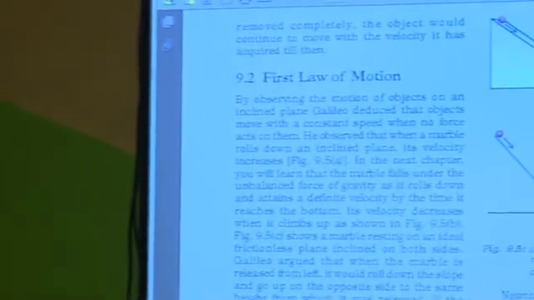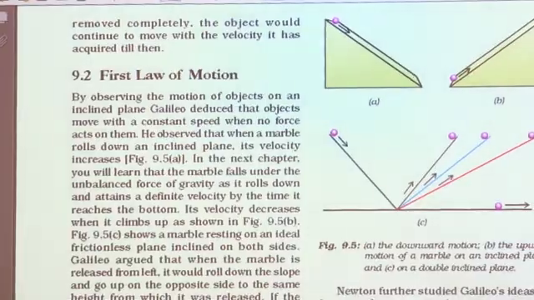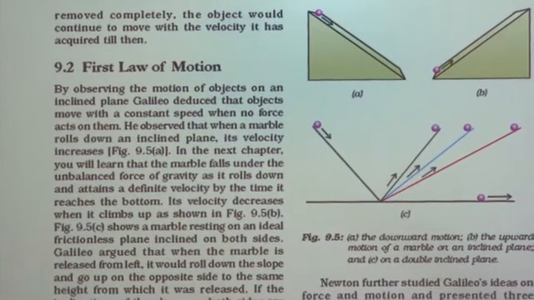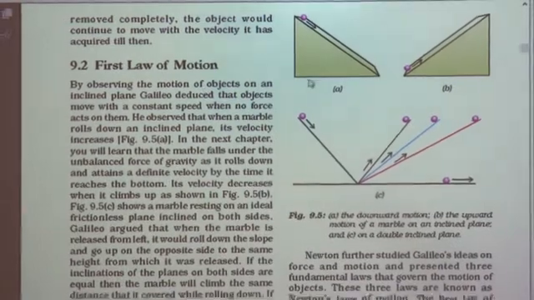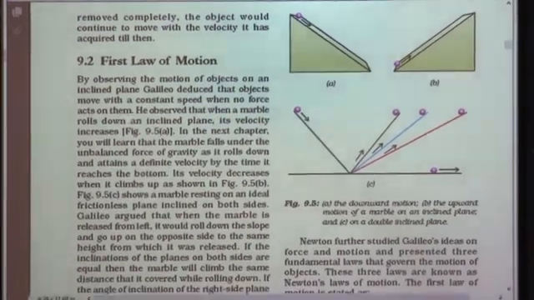I have introduced the first law of motion in brief. The first law of motion is also called the law of inertia. So, let us see the first law of motion in detail. By observing the motion of objects on an inclined plane, the scientist Galileo Galilei deduced that objects move with a constant speed when no force acts on them.